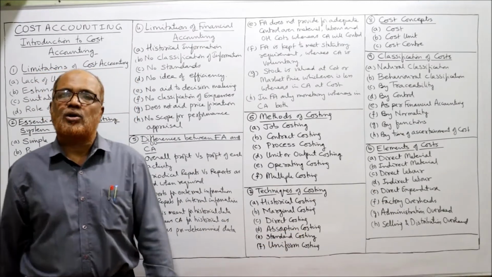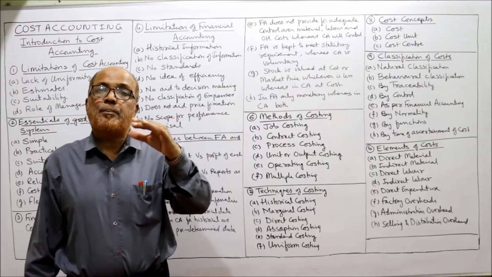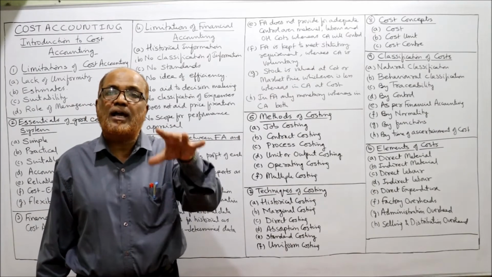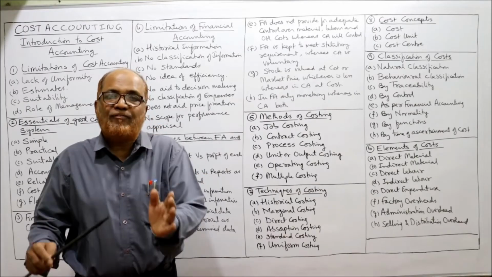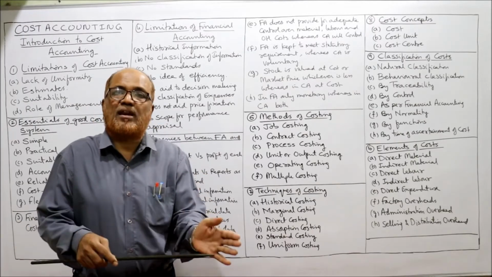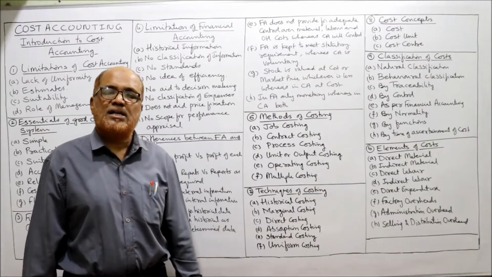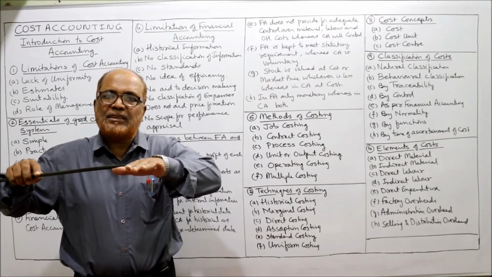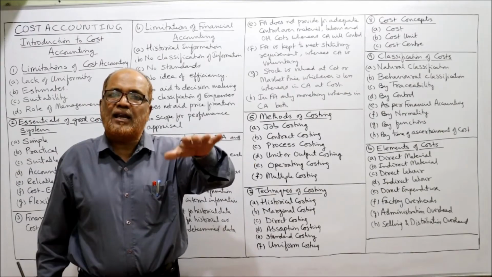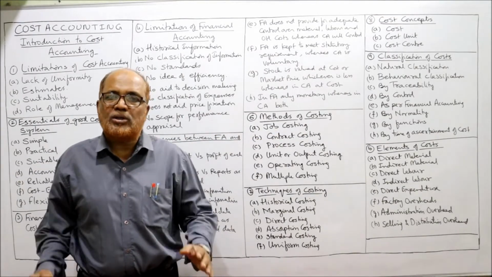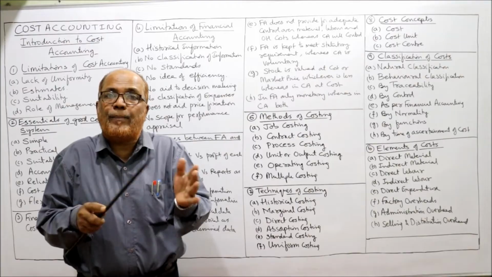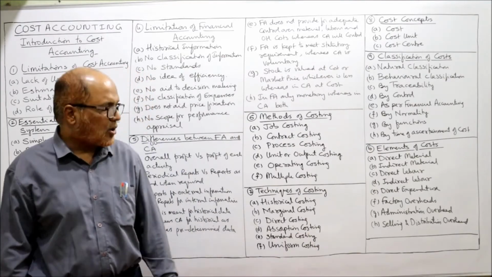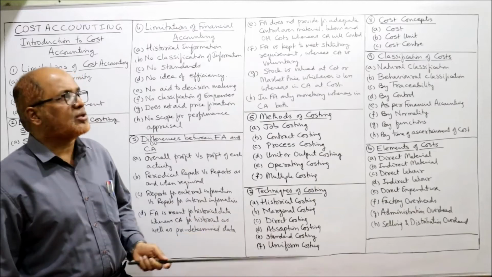Next one is standard costing. Standard costing is a predetermined costing. That means the cost is recorded in advance. Before incurring the cost, we record the cost. That is called standard costing. Uniform costing: if the same method of costing is applied in a number of industries, so that all the industries can compare the costing information, then it will be called uniform costing. So these are some of the techniques of costing.